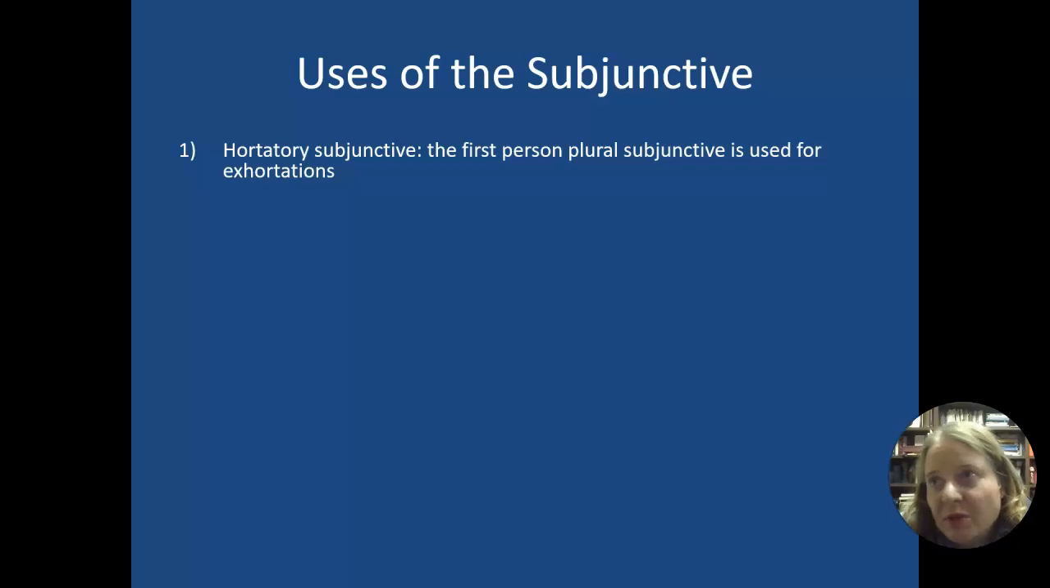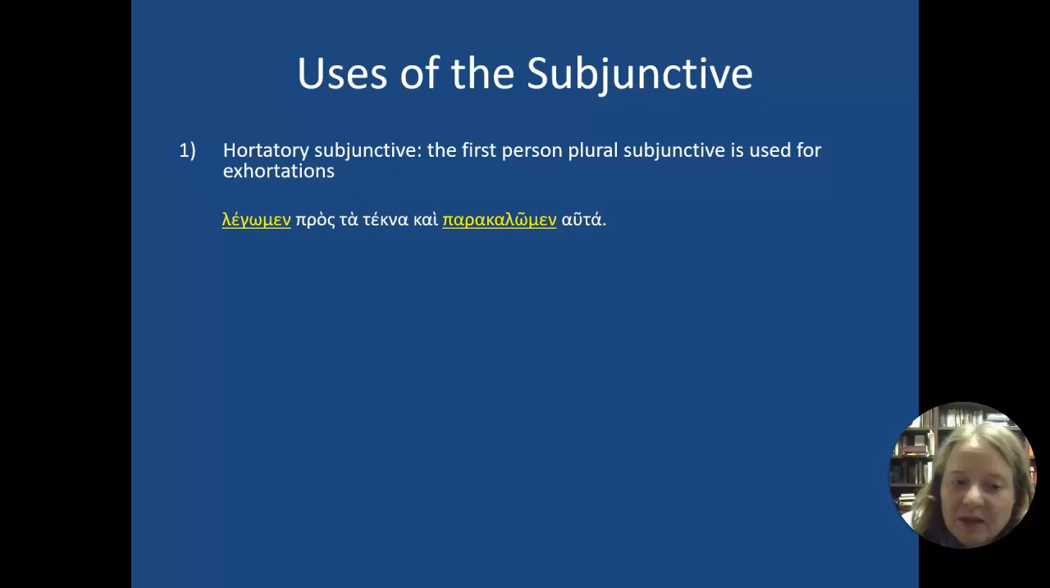Because there's a number of different ways that this subjunctive appears. One of them is something that we don't really have in English: in Greek, pretty common hortatory subjunctives, which means that the first person, plural, gets an exhortation. And so you'd have something like this, legomen pros ta tekna, kai parakalomen auta.